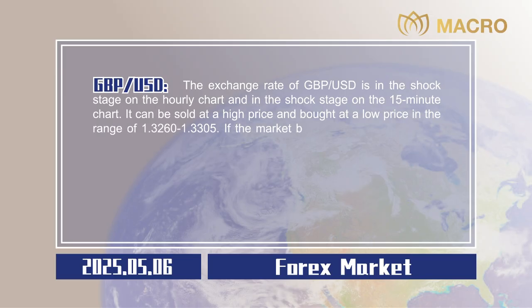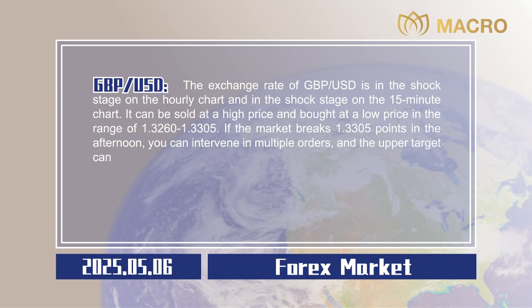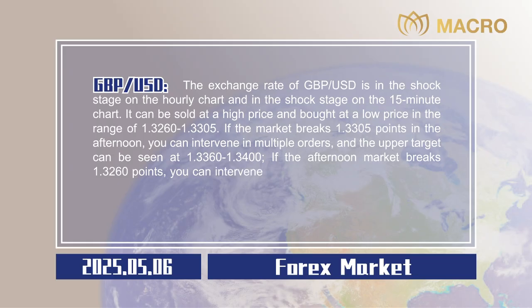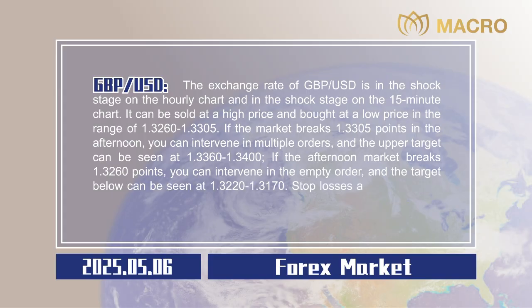If the market breaks 1.3305 points in the afternoon, you can intervene in multiple orders, and the upper target can be seen at 1.3360 to 1.3400. If the afternoon market breaks 1.3260 points, you can intervene in the empty order, and the target below can be seen at 1.3220 to 1.3170. Stop losses are all 20 points,